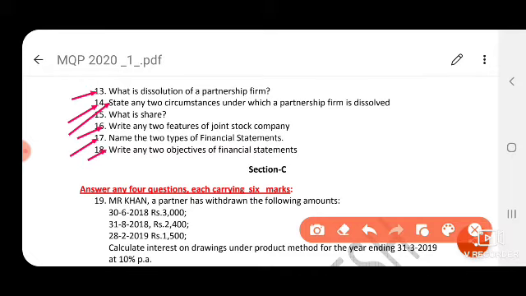Next, write any two objectives of a financial statement. The two objectives are to provide information about the earning capacity of the business, and to provide information about economic resources and obligations of a business.